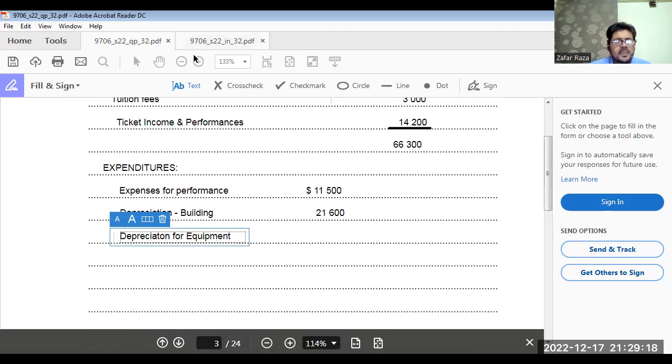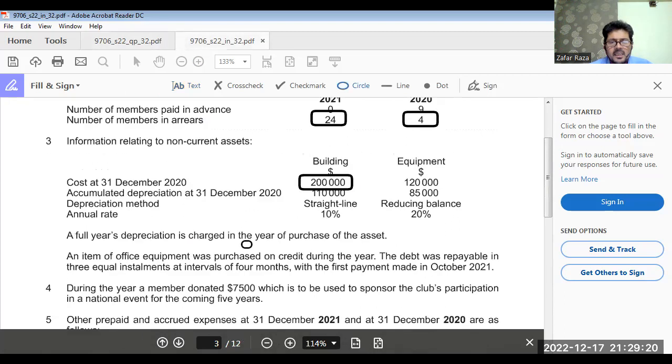See what's happening in equipment. Cost is 120,000. An item of office equipment purchased on credit during the year, the debt was repayable in 3 equal installments at intervals of 4 months with the first payment made in October 2021. We have added our equipment that was purchased on credit.